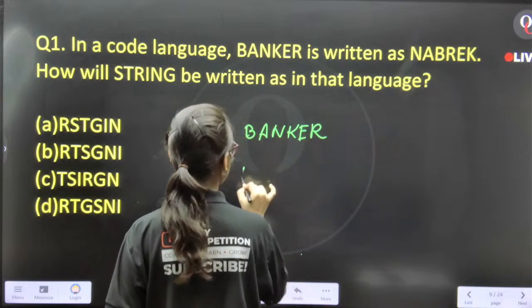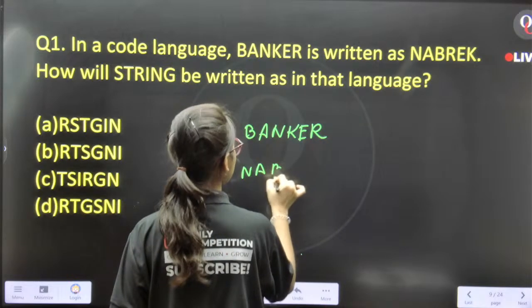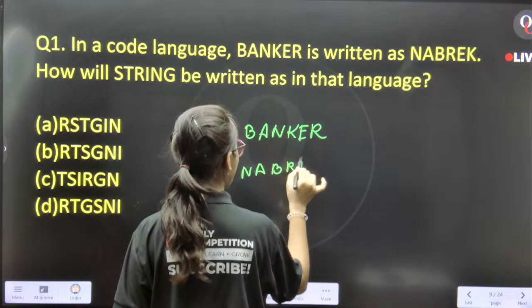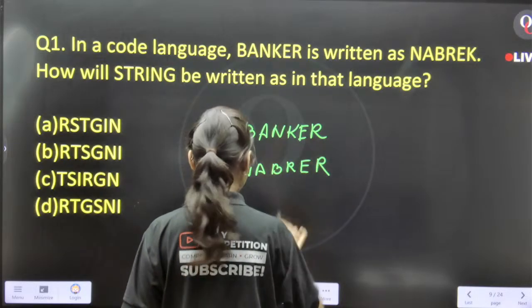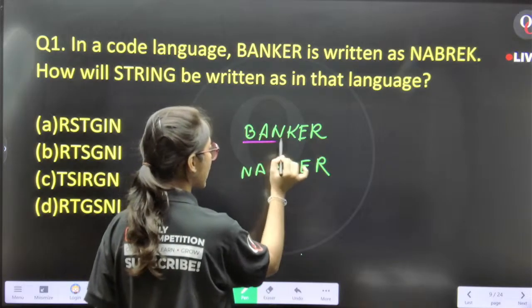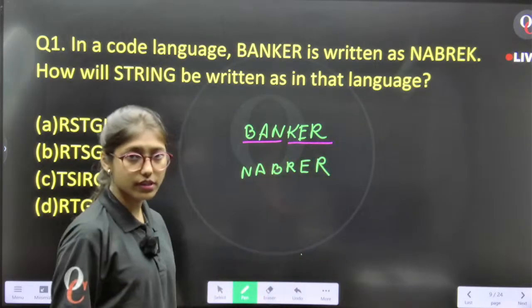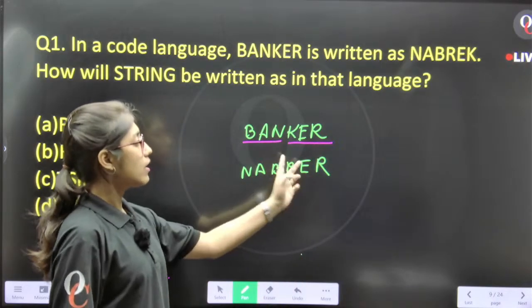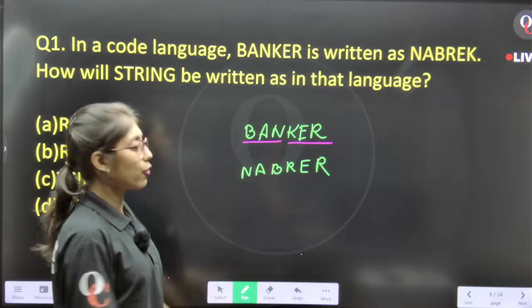Banker is written as N-A-B-K, sorry, R-E-K. What is the pattern here? They have just divided the banker in two halves and then written the two halves in reverse form. Okay.